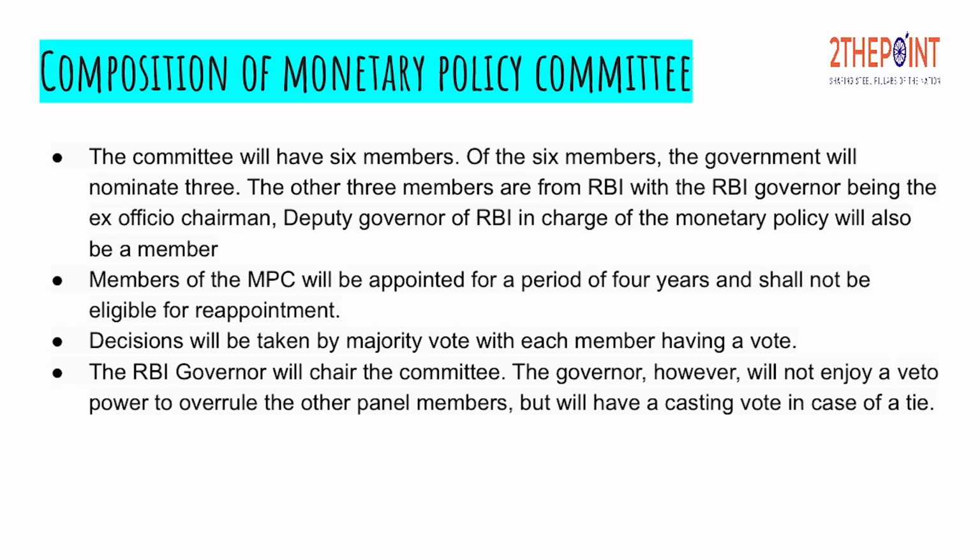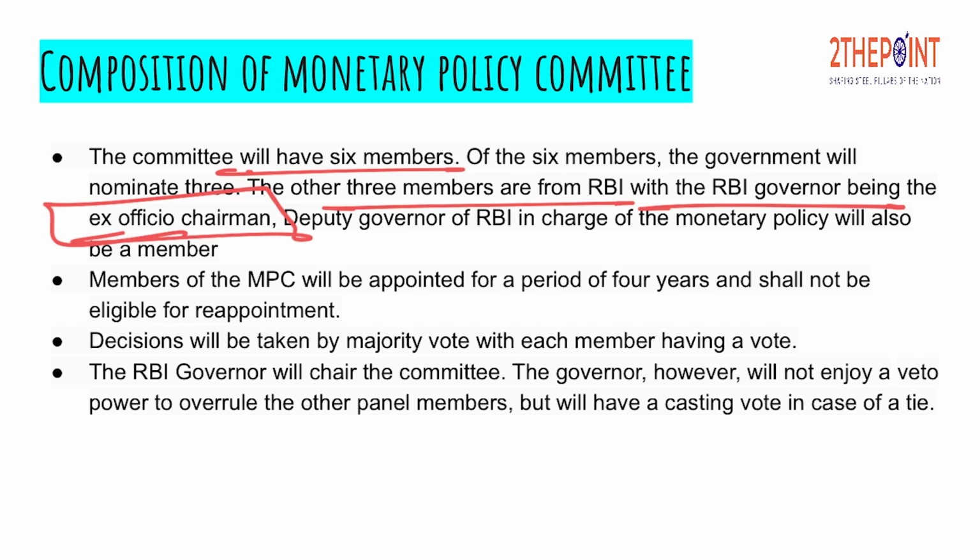The next is, what is the composition of this committee? Basically there are 6 members in the committee. 3 of them come from RBI and 3 are nominated by the government. The 3 are from RBI, with the governor being the ex officio chairman, since the RBI governor is part of the committee, and by virtue of being the governor he is also the ex officio chairman of it.